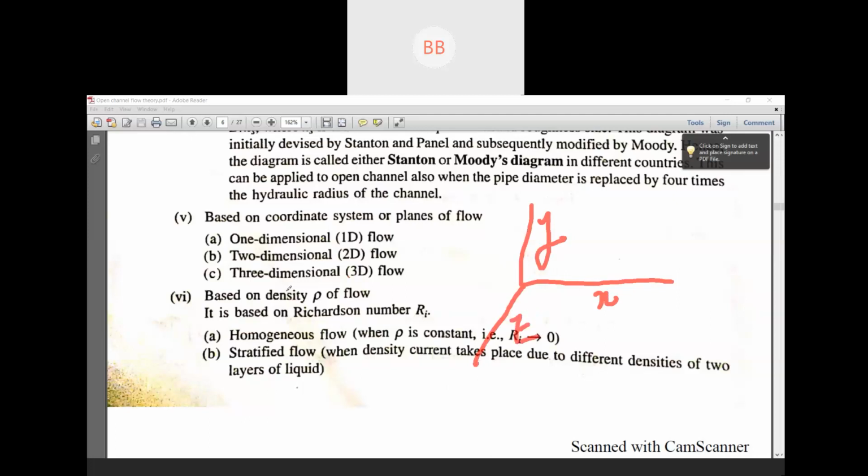If you go for higher studies, if you do masters in water resources, those things you are going to discuss in detail: what is one dimensional, two dimensional, and three dimensional flow.